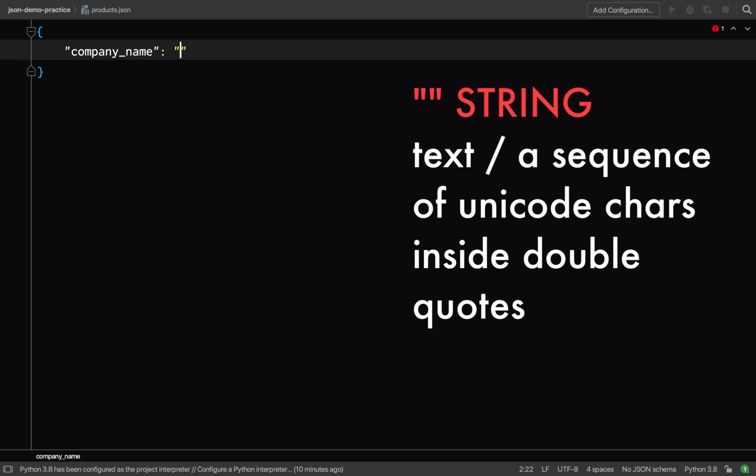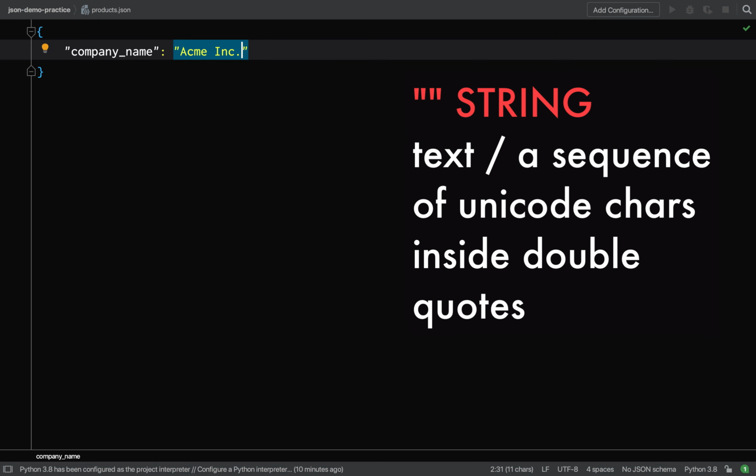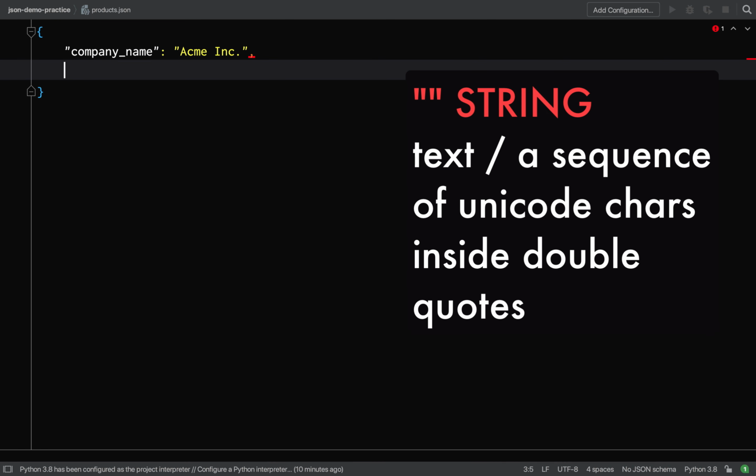This products JSON file is like a record of a company's inventory, so we'll add a company name. And this is a string, which is a sequence of Unicode characters inside double quotes. So basically textual data, and you'll see this quite a lot in JSON.